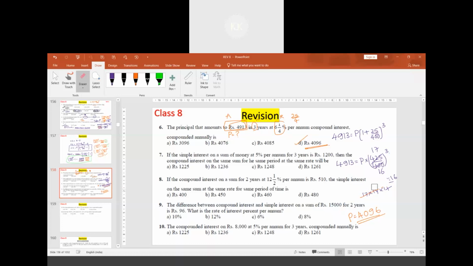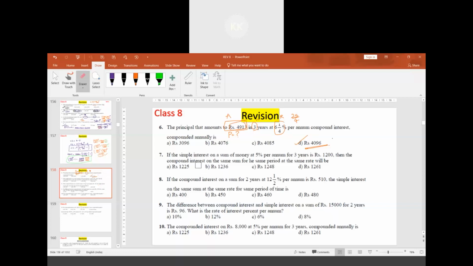Question number 7. If the simple interest on a sum of money at 5% per annum for 3 years is 1200, then the compound interest on the same sum for the same period at the same rate will be.